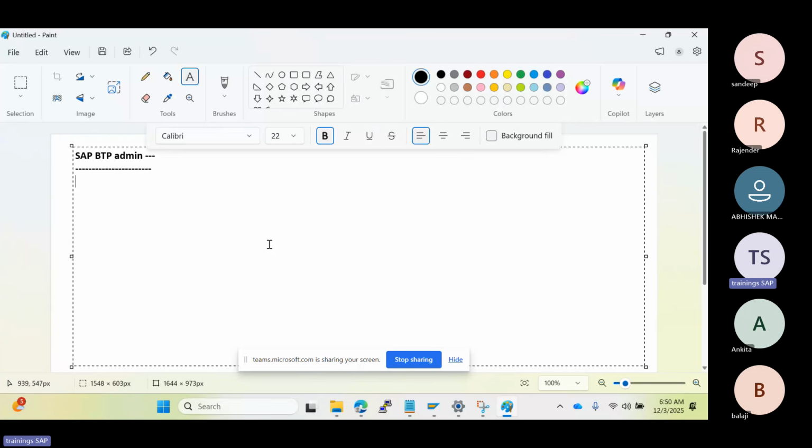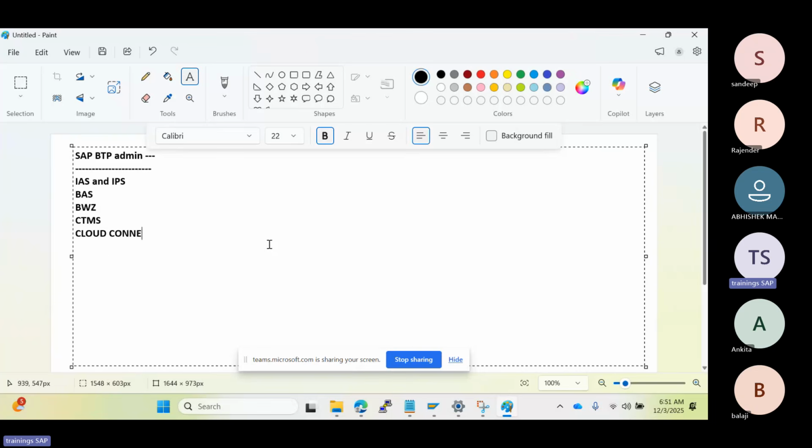You can go through it offline regarding the BTP topics we are going to cover here. Administration, and some security related topics like IAS and IPS, Identity Authentication Service and Identity Provisioning Service, we are going to cover here. And after that, at a high level, BAS and Build Work Zone, and also CTMS, Cloud Transport Management, Cloud Connector integrations, backend integrations, right?